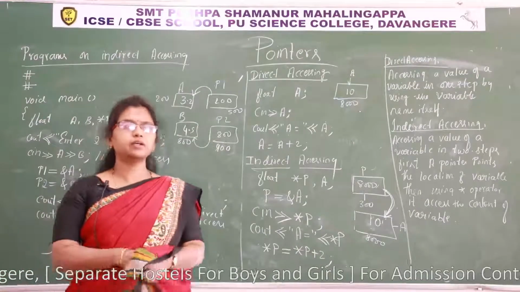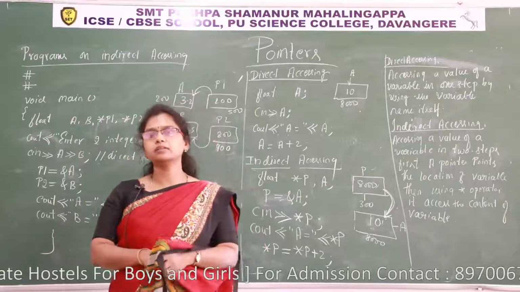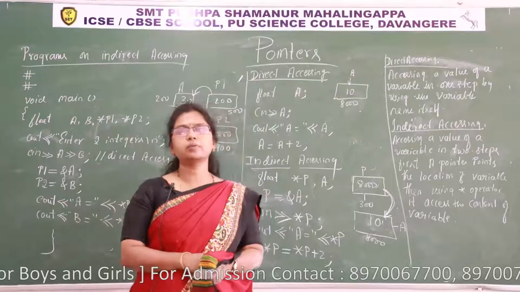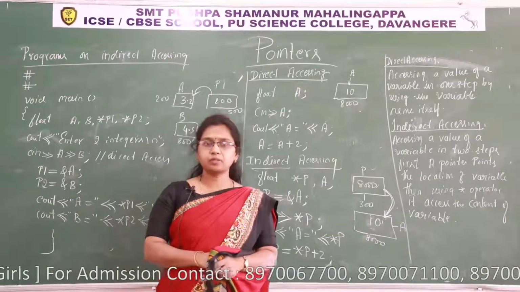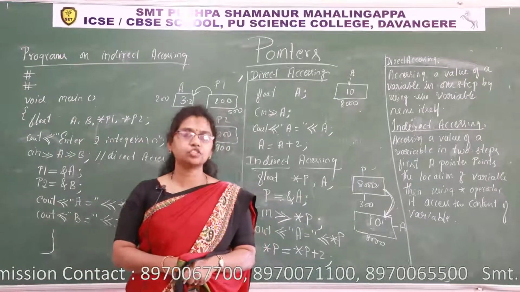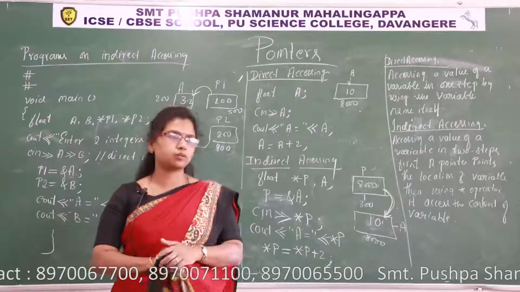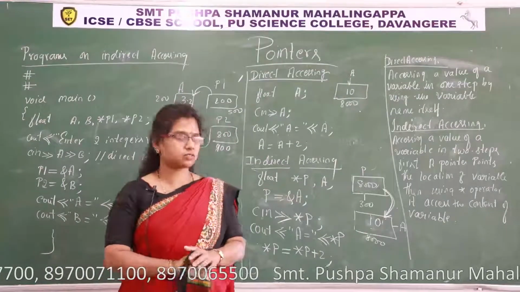You should remember it. All memory location addresses are unsigned integers. If you take floating type memory or integer type memory, double type or long type, then character type, all memory locations' addresses are unsigned integers. Unsigned means there is no sign, positive or negative, not there. Only the magnitude we have to consider, unsigned integers.